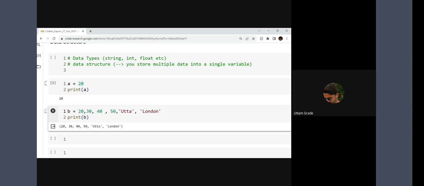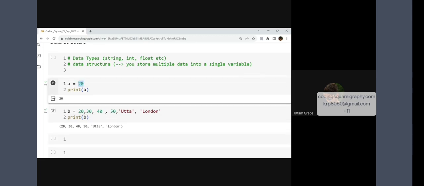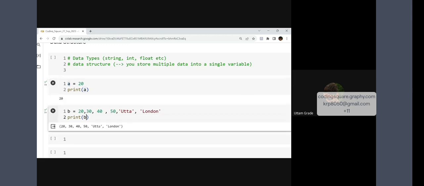But sir, if I am storing only one single value within my variable, I'm getting only the value 20. But if I am using more than one value within the same variable, I'm getting this bracket. What does this bracket mean? The bracket is nothing but a default data structure in Python that's called a tuple.